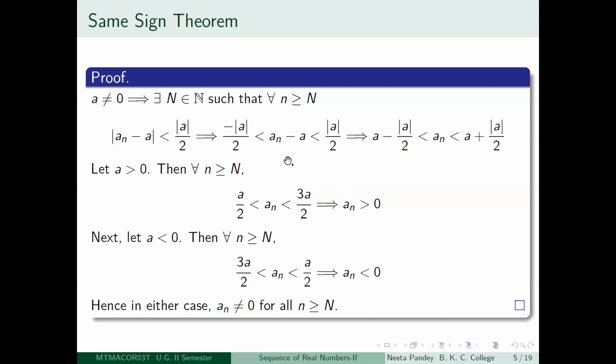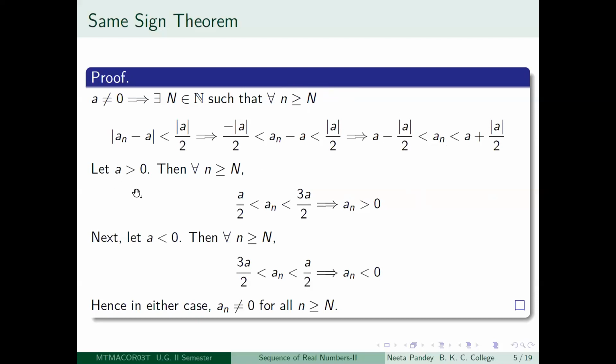Okay, so we have this set of inequalities, which is the same as this inequality. Now what I'm doing is a very simple thing. I'm adding a throughout. So I get a minus modulus a divided by 2 is less than a_n is less than a plus mod a by 2. And this is true for all little n greater than or equal to capital N. Very good. Now you take the two cases.